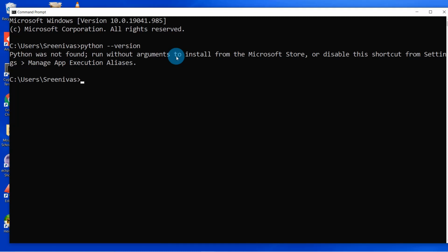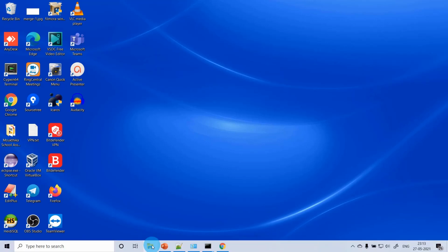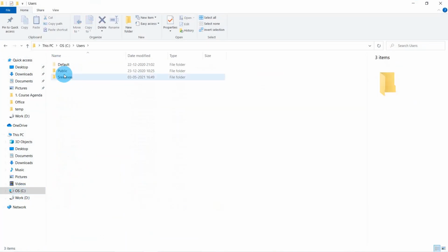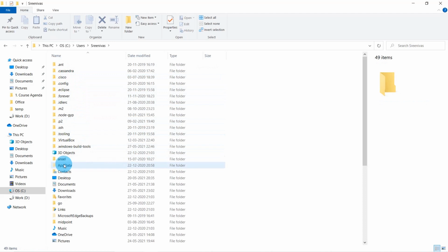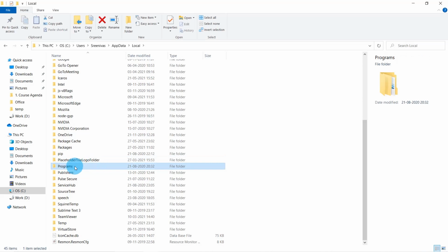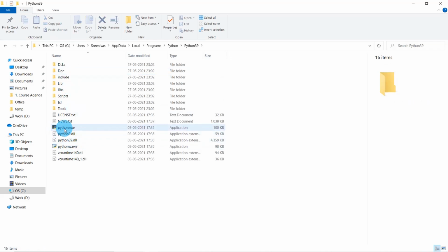Though Python is installed, it is not set in the path. That's why we are saying Python was not found. Let us fix this. Let's find the location of Python where it is installed. I'm clicking on the folder icon here. Go to C, Users. In my case, it's the Srinivas username, but in your case, it's your PC username. Going to AppData, Local, Programs, Python, and Python39. See, here the python.exe is there.